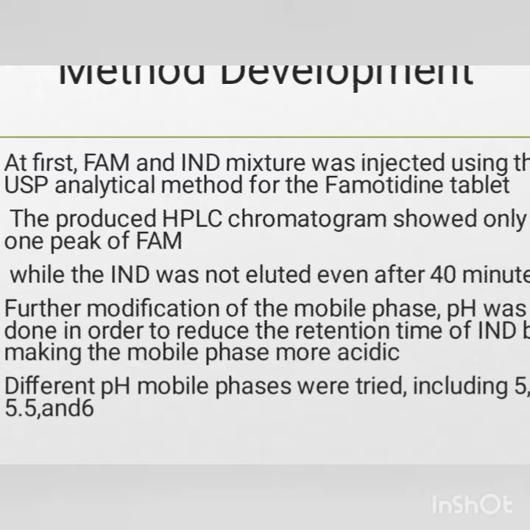Because we only got one peak of famotidine and no peak of indomethacin, we changed the pH of the mobile phase toward a more acidic level to reduce the retention time of indomethacin. Different pH mobile phases were tried, including pH 5, pH 5.5 and pH 6.